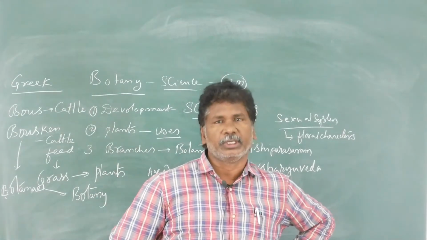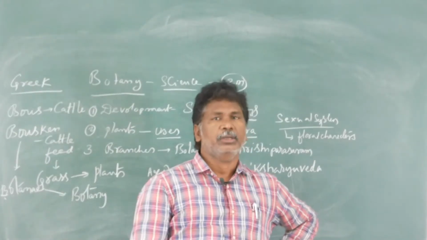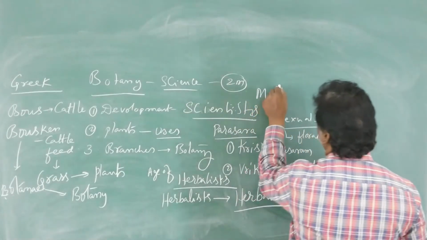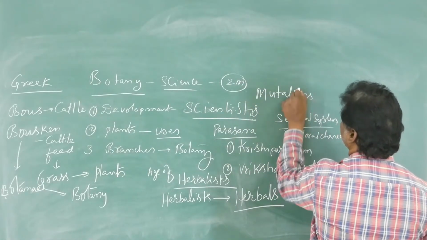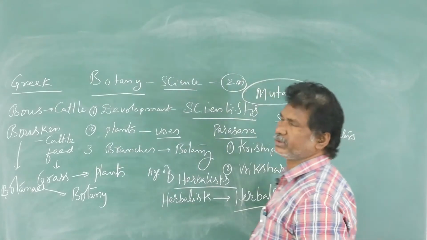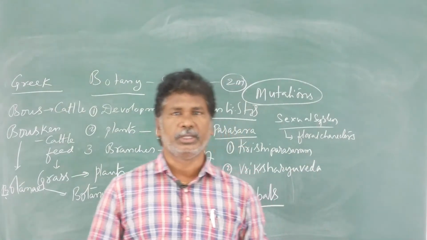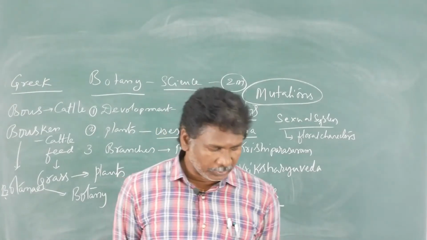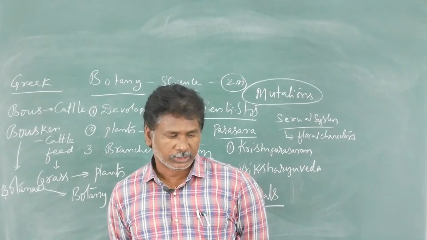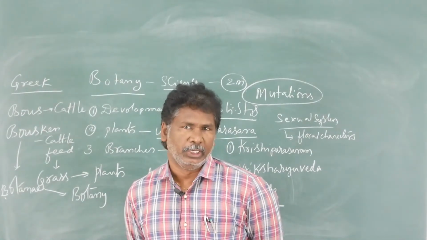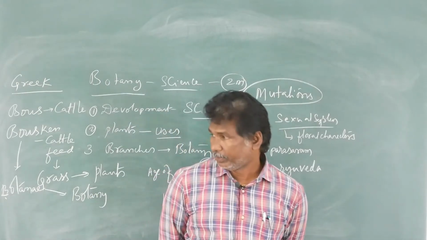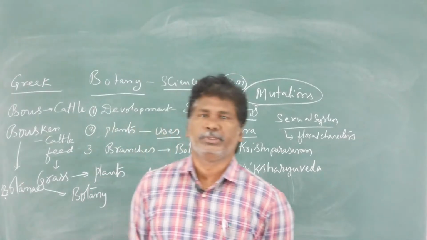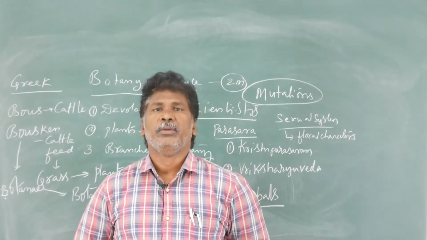When we go to the 20th century, first of all, those sudden heritable changes that occur in organisms are called mutations. Mutations were first discovered by one of the scientists, Hugo de Vries. Next, Sutton and Boveri proposed the chromosomal theory of inheritance.